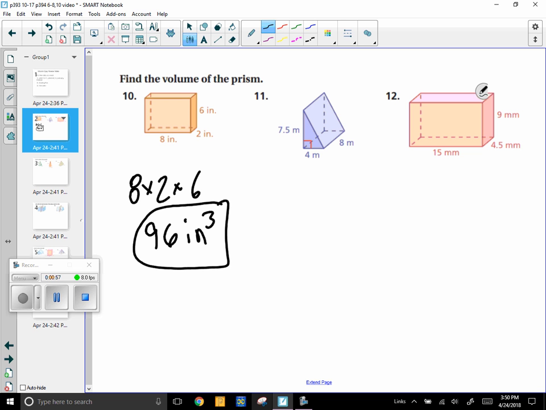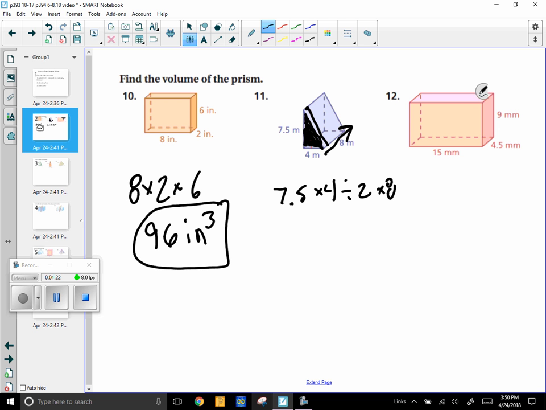Number 11, a lot of people think you're supposed to divide by 3 on this, but you don't. It's 7.5 times 4 divided by 2 to find the area of this triangle. And that's important because that's going to help you get the volume. Once you get the area of that, that would tell you how many blocks fit in that first layer. And then you're going to layer that back times 8.